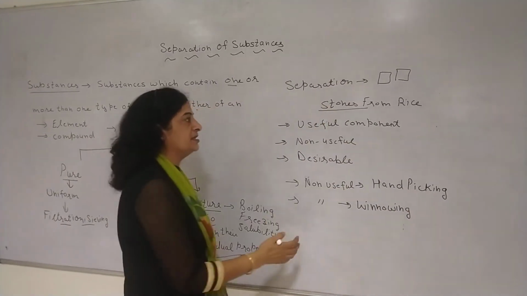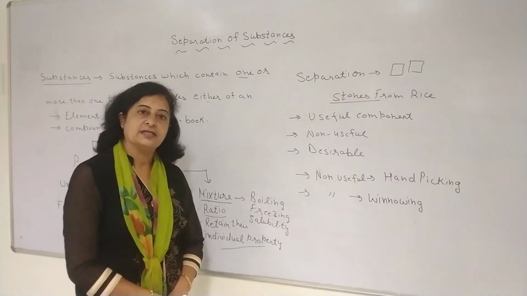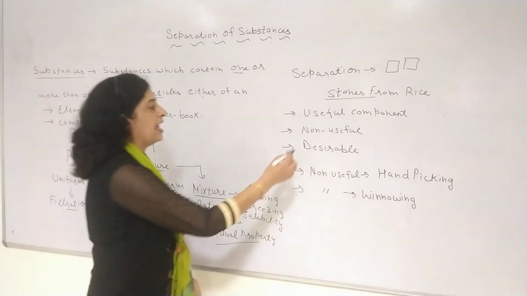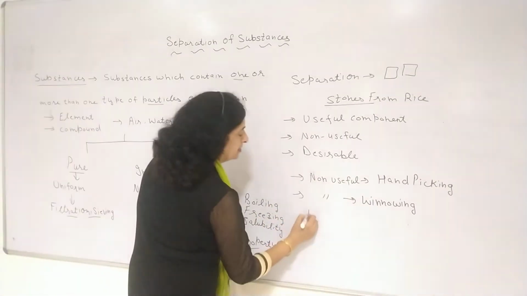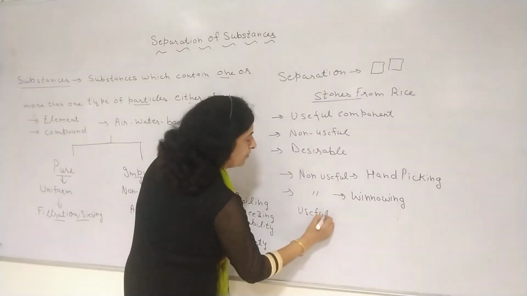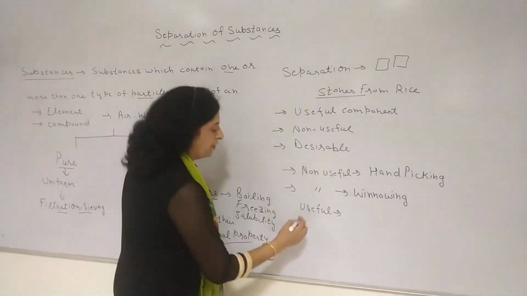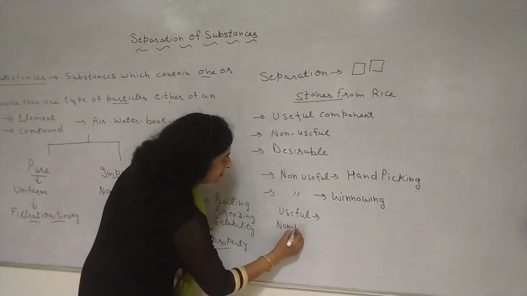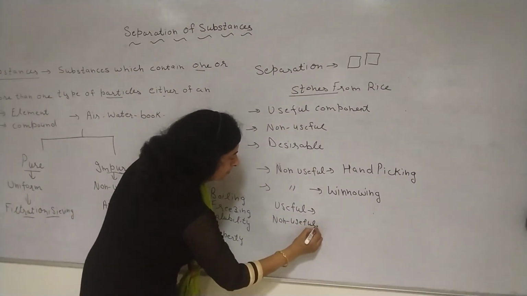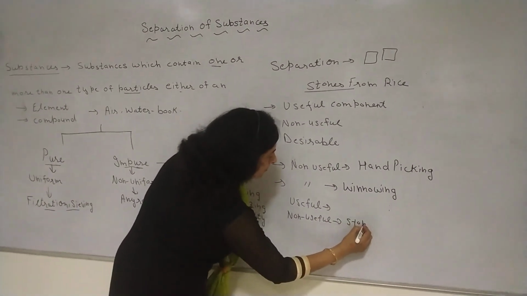So, there is a need to separate different substances to obtain a useful component like butter from milk, or to remove a non-useful component like stones from rice.